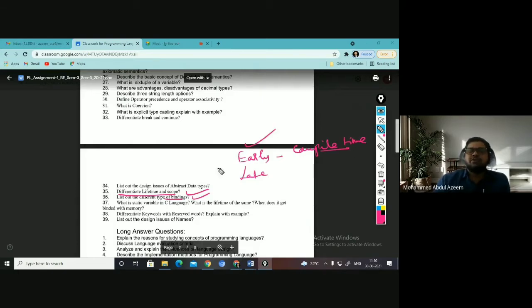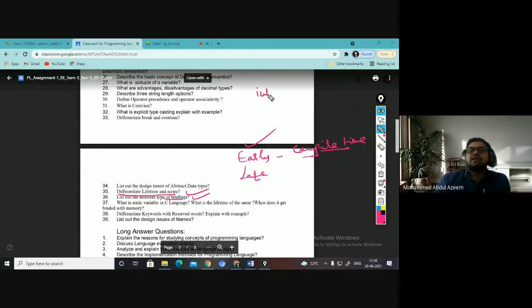Compiling is done before runtime or after runtime? It is before runtime, right? So if the binding happens before runtime, that is during compile time, it is said to be early binding.